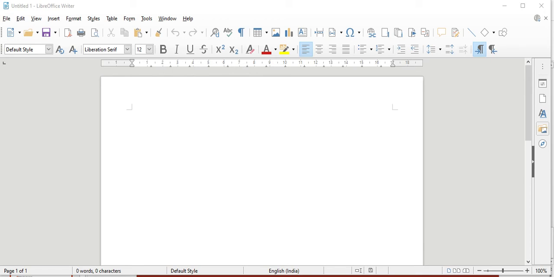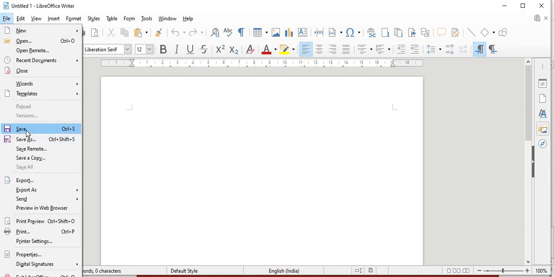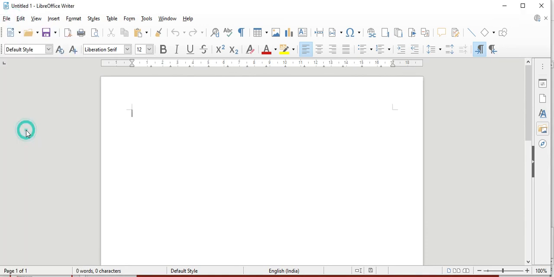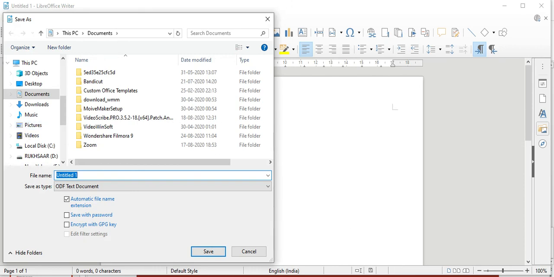One more thing: if you want to save a document using a password, to secure your document so that no one can open it, how can we do that? Go to File, Save. Write the name, whichever name you want.